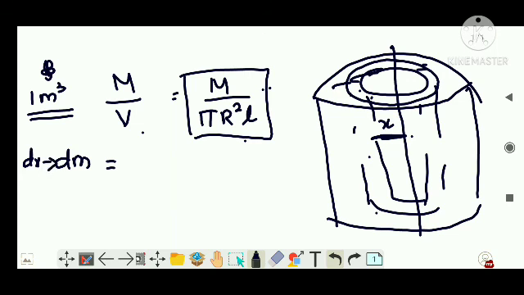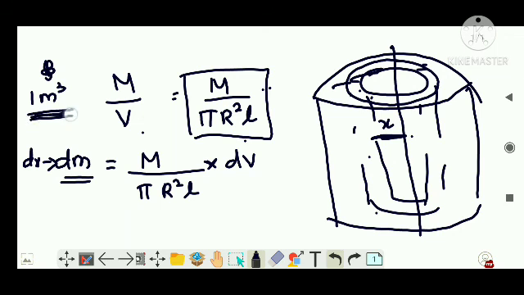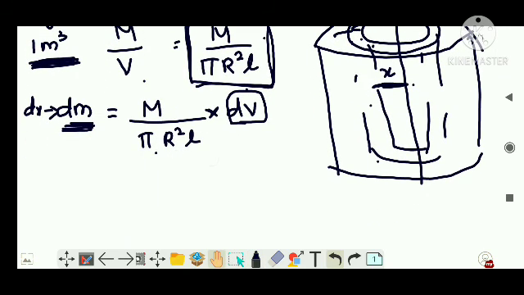I can write that dm is equal to the mass of 1 unit into the volume of that small section, right? I hope you understood. So dm will be m by pi r squared L into dv.